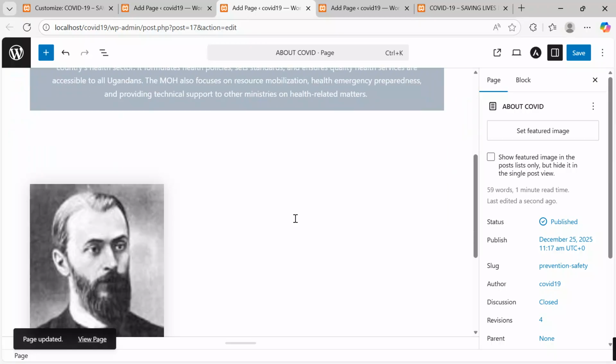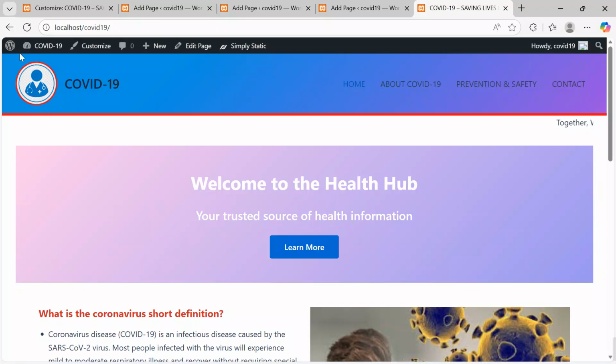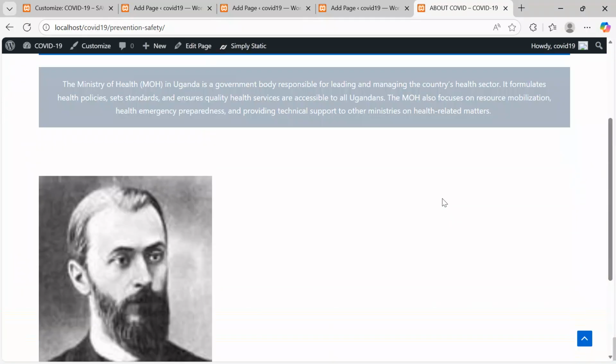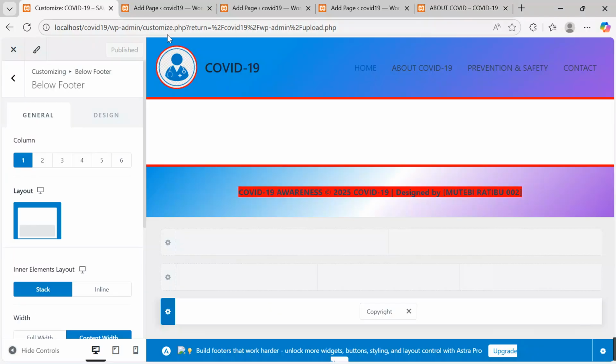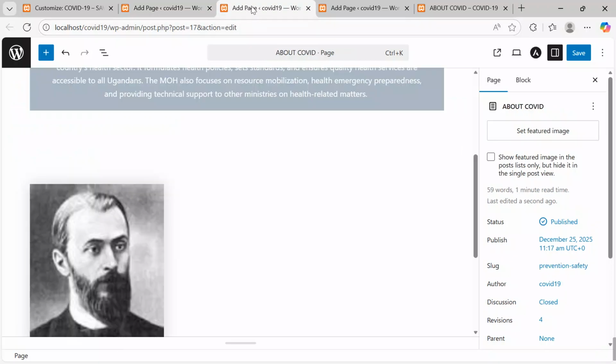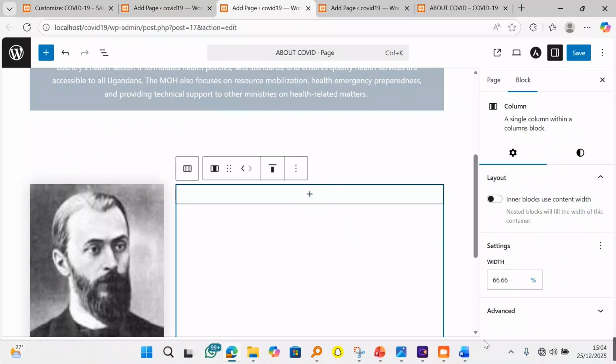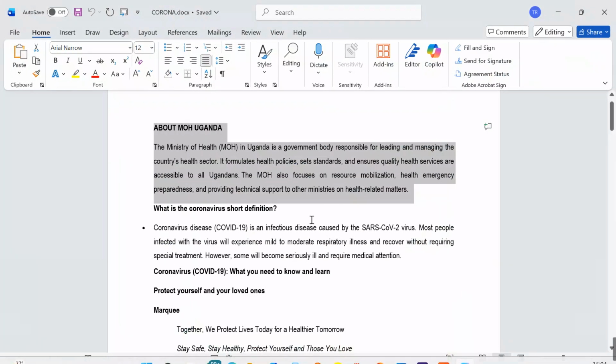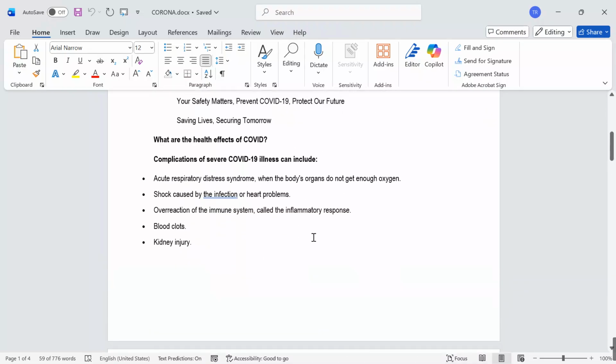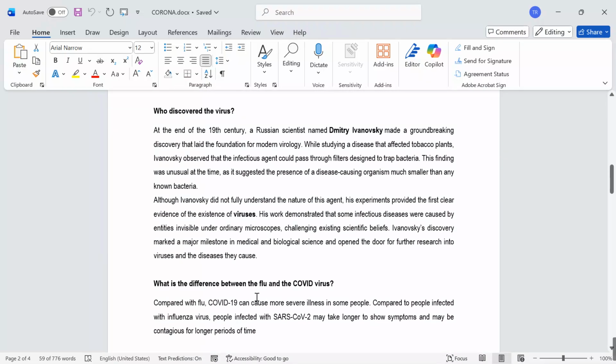Okay, everything is now back to shape. So now I'll get back to my page here. I refresh. I'll change the structure. Don't worry. So when I check on the about COVID, we see that everything is there. I will come back to my about COVID page. I want to put some text here. What we want to put onto that page is who discovered this pandemic.